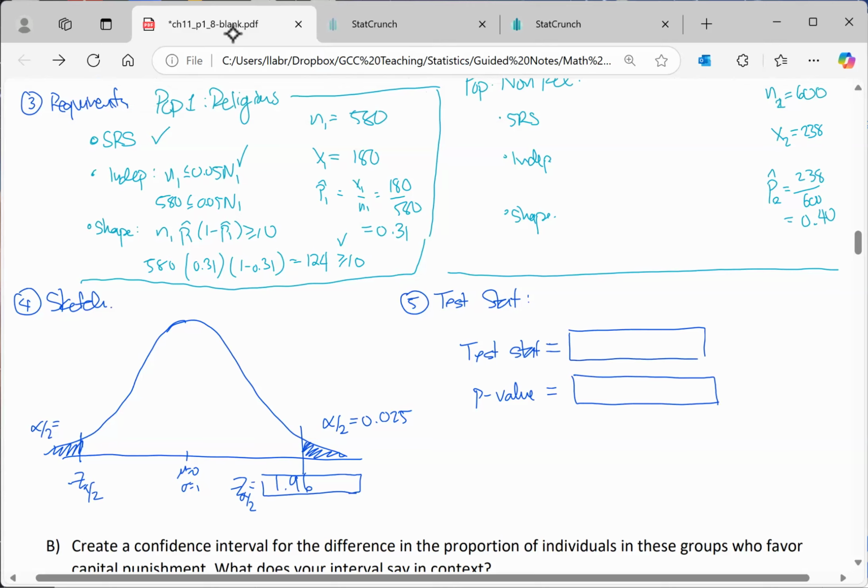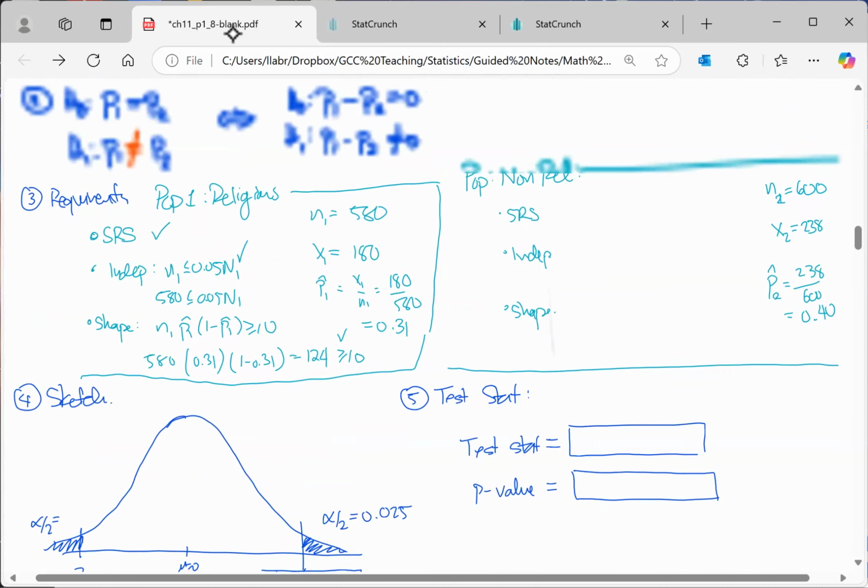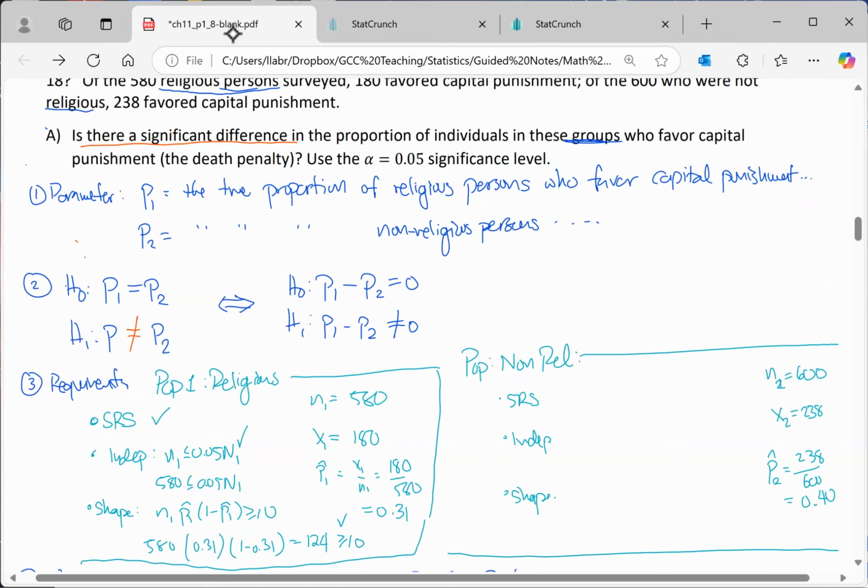Now we can feed StatCrunch the sample information. We're really just going to need this right here, as well as the hypothesis.